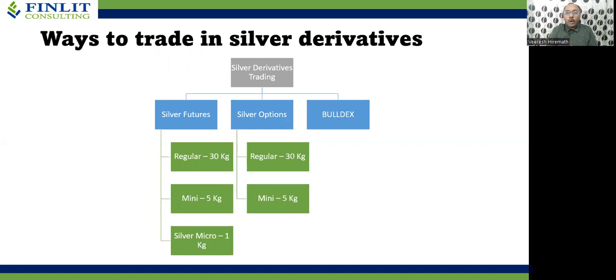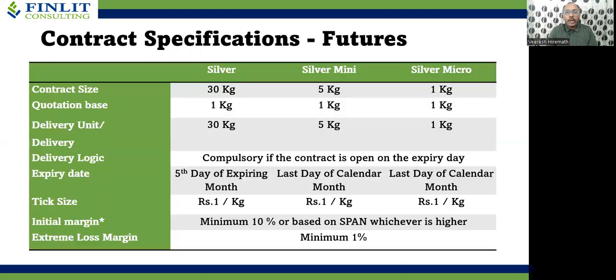Since commodity options are built on commodity futures, silver options are available in 2 variants, a regular as well as a mini contract. And one of the important ones is a bullion index, that is a composite of both gold and silver. So these are the contract specifications of a silver futures contract.